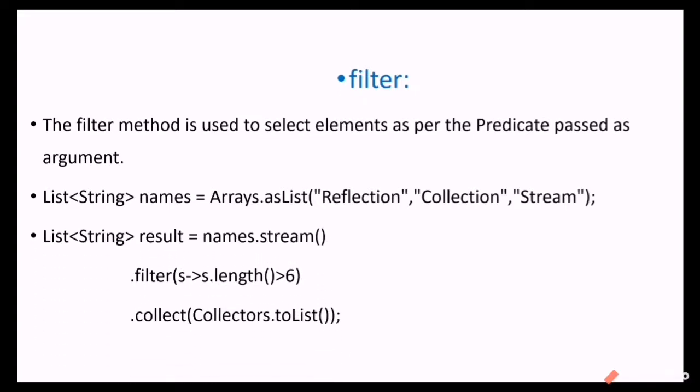Then we are calling names.stream, then the filter method, and in that we are checking which values inside this list have length greater than 6. Those values will be filtered here, collecting it at the end. Since this is in the middle, it is an intermediate operation.